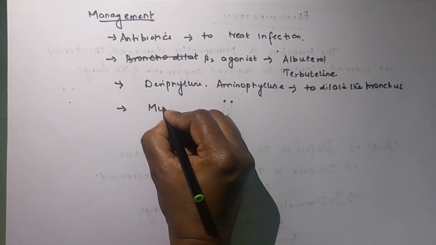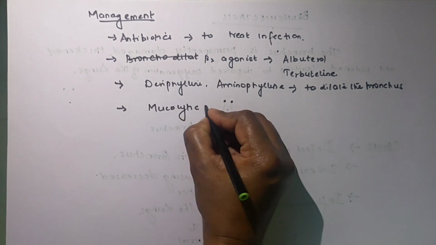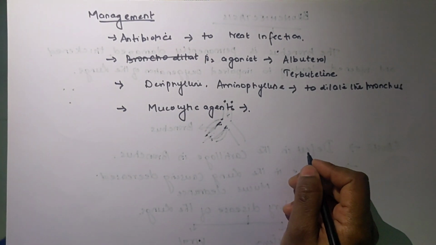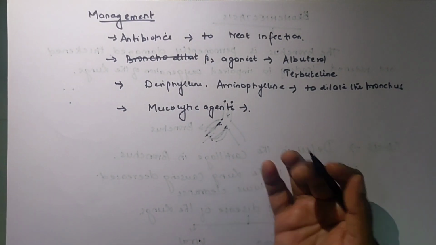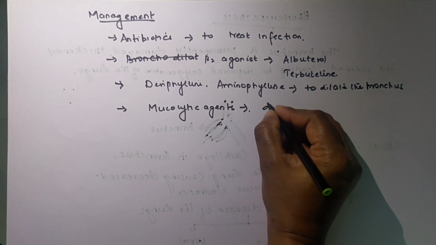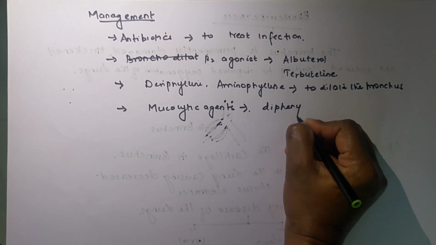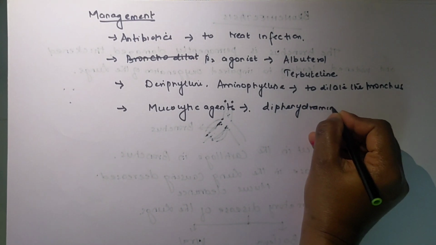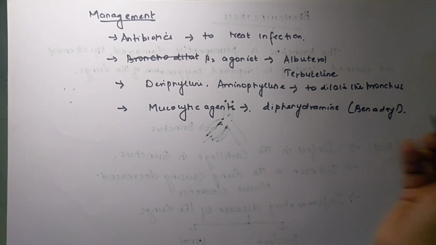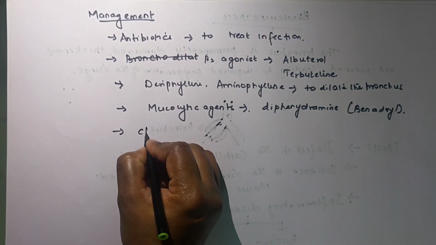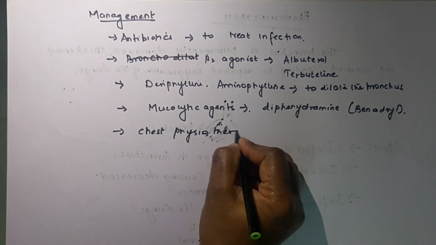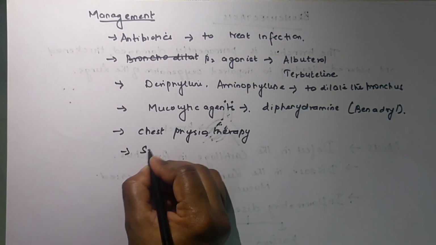And then you can give mucolytic agents. One cause of bronchiectasis is increased mucus secretion, and this mucus is not cleared. So in order to clear the mucus secretion, they give mucolytic agents. And we have to give chest physiotherapy to remove the secretions.